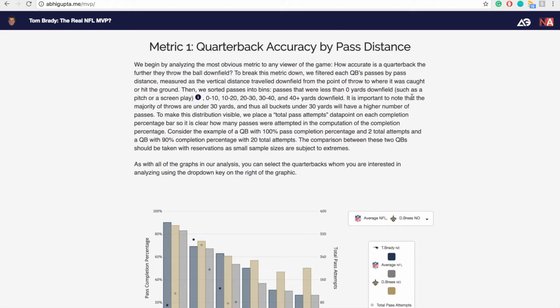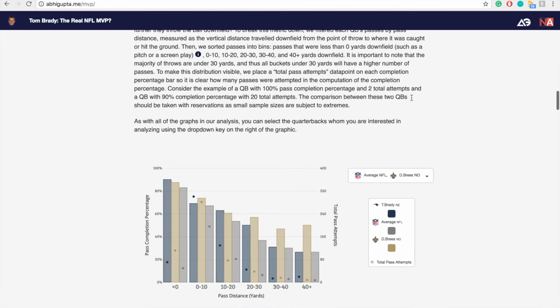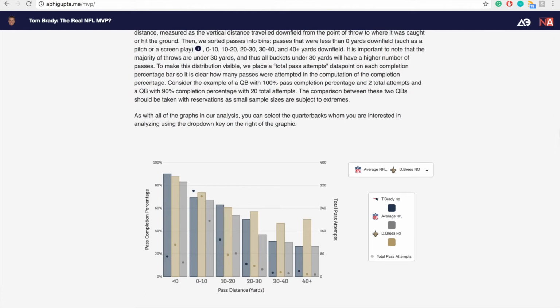The first metric we look at is quarterback passing effectiveness. Our first graph compares a quarterback's passing completion percentage by yardage down the field, looking at passes that are less than 0 yards and 10 yard bin increments above that. We also show total pass attempts for each bin.